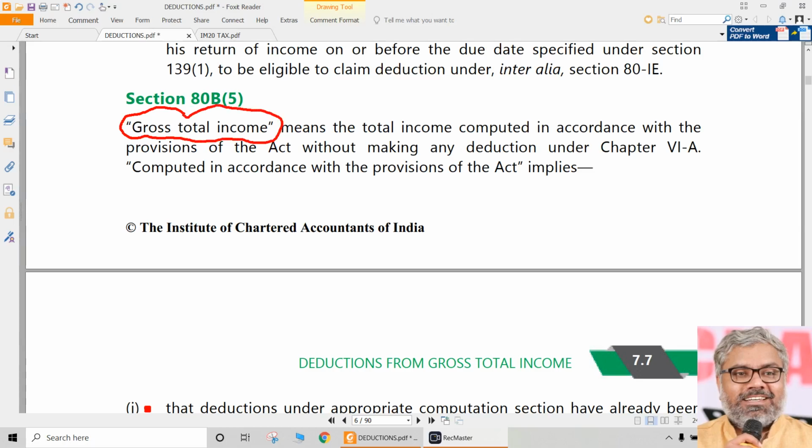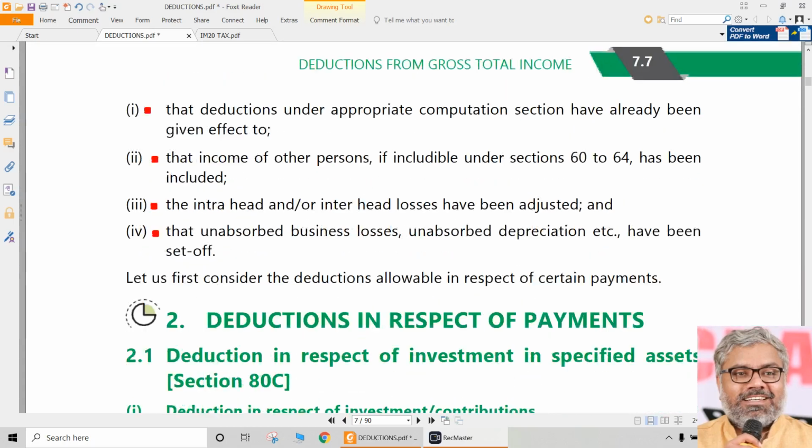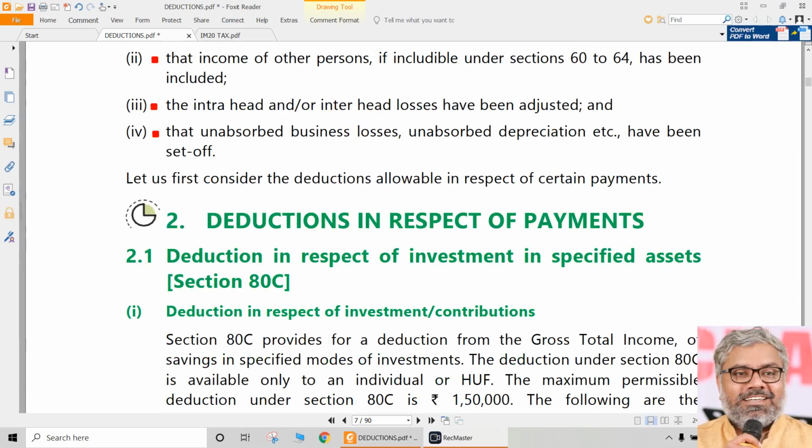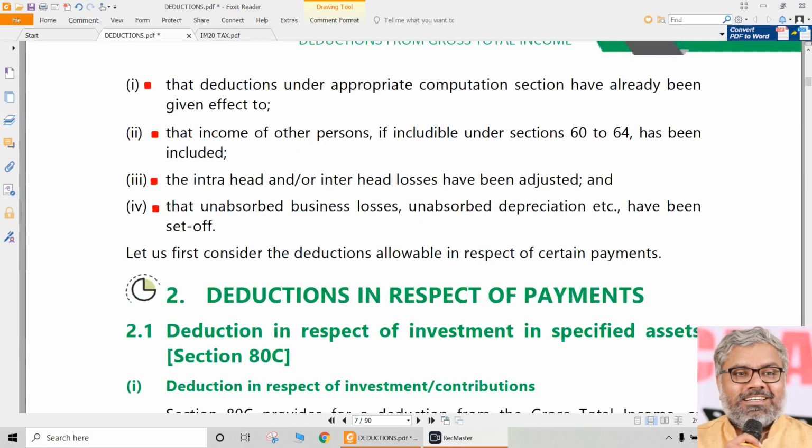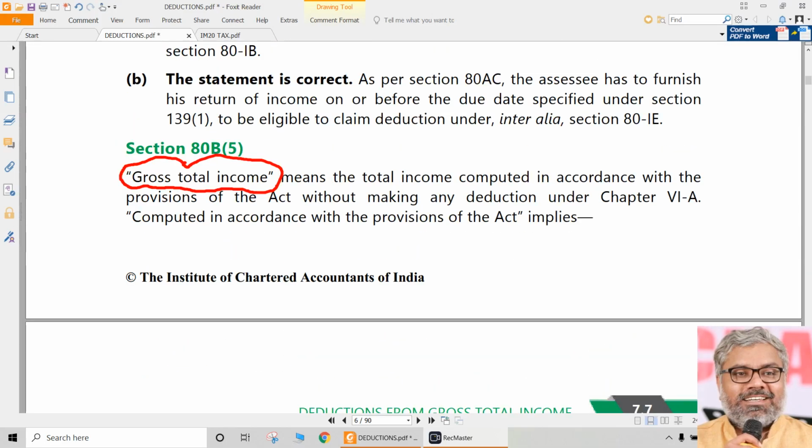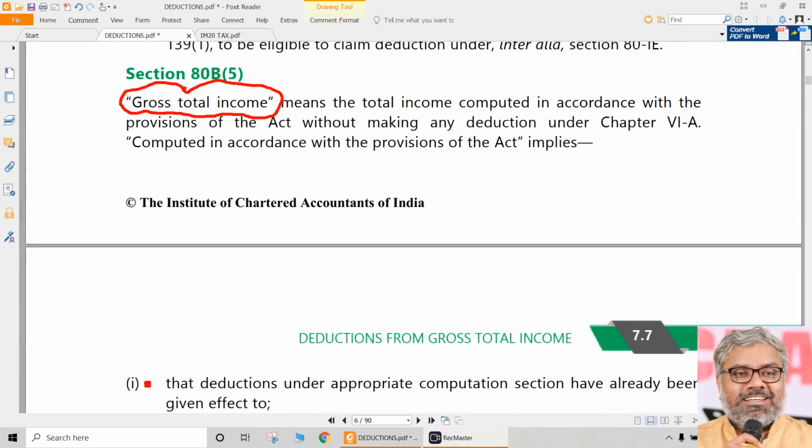And from that gross total income, the deductions that are available are what we call Chapter 6A deductions, or popularly we can just call them Section 80 deductions. But technically the correct term is Chapter 6A deductions. Of course, not all of the deductions are we going to discuss. Those which are in our syllabus at intermediate level we will discuss. There are so many deductions which are not included in our syllabus, which will be discussed at a later level, that is final level.